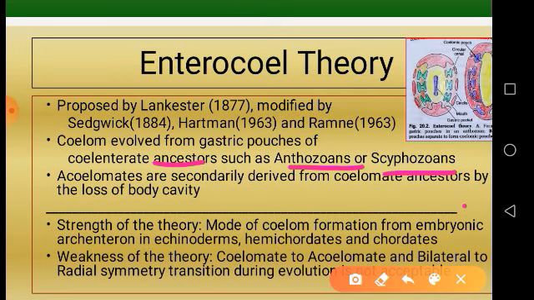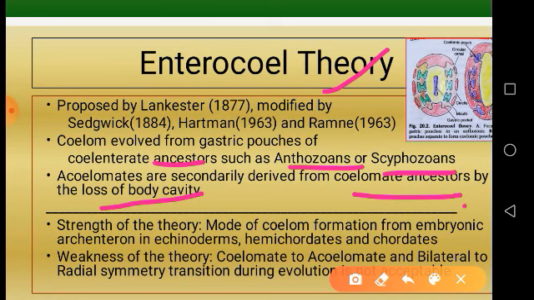So first the coelomate ancestors are formed, then acoelomates are secondarily derived from them. It looks like a reversal of the evolutionary history we know of the animal kingdom. This enterocoel theory somehow tells it in the reverse order.